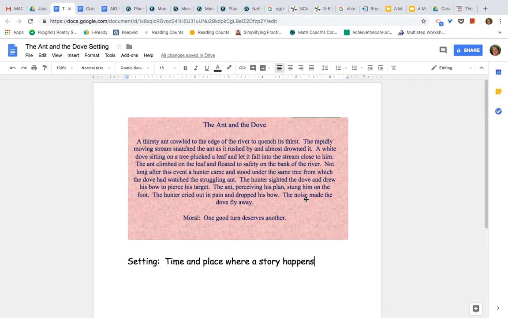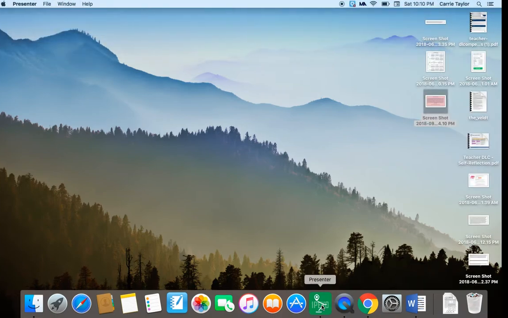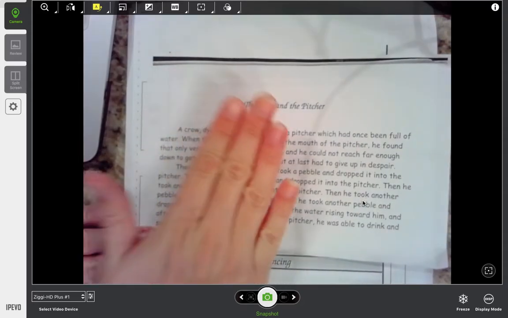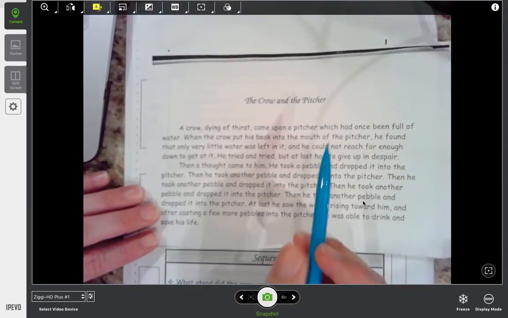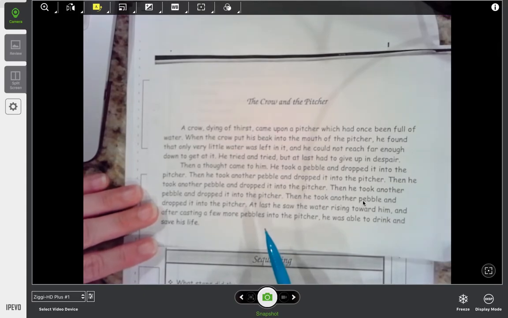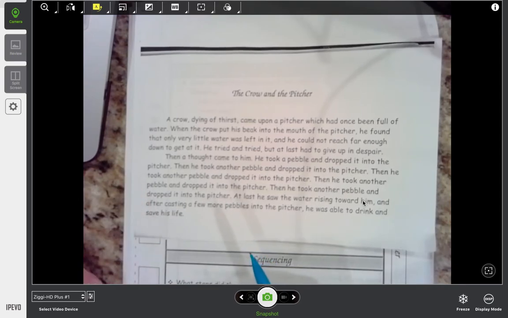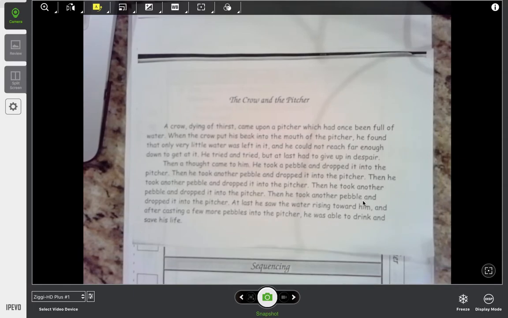So that is your first job. I want you to, and let me get our story pulled up. Okay, I want you to take our story and take your pencil and read through and underline details that tell us about the setting, okay? And I'll give you a hint. You aren't going to find as many in this story as we just saw in The Ant and the Dove. Now, after you do that, there's some questions that I want you to answer, okay? Those questions you will find on our Schoology page.